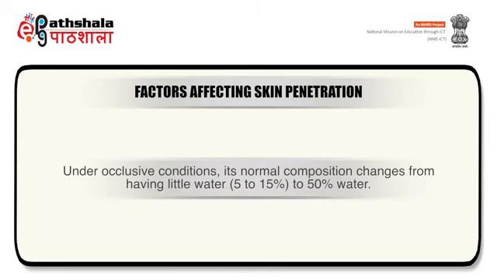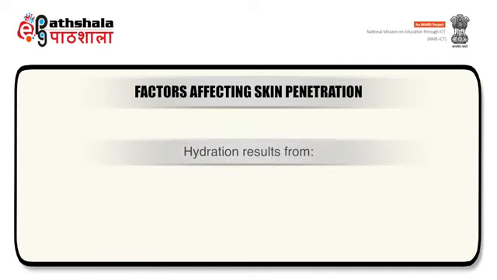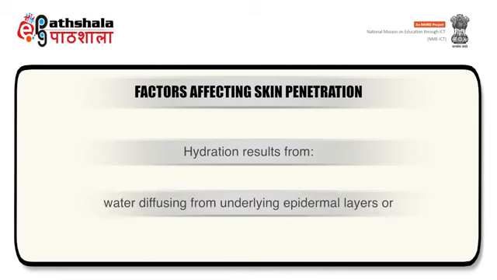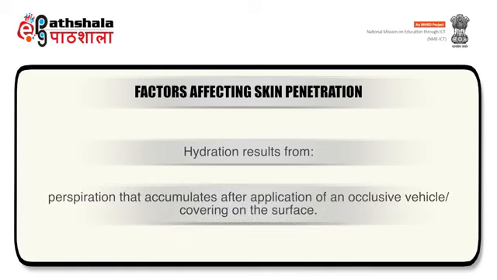Under occlusive conditions, its normal composition changes from having little water to 50% water. Hydration of stratum corneum results from water diffusing from underlying epidermal layers or perspiration that accumulates after application of an occlusive vehicle or covering on the surface.